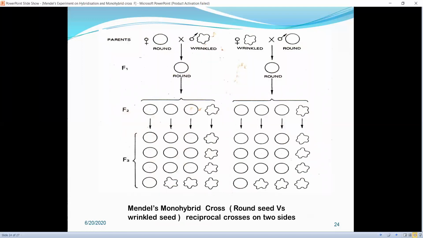Now this again shows the cross between round and wrinkled, and in this, two crosses are shown. On the left side, a round seeded plant is male and a wrinkled seeded plant is female, and on the right side it is just vice versa. In both the crosses, the results are the same. In F1, all plants are with round seeds. In F2, 3:1 phenotypic ratio. In F3 again, some of the round seeded plants gave only round, whereas some gave round and wrinkled in 3:1 ratio.